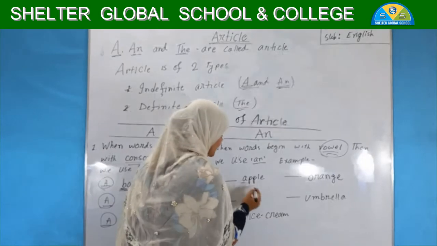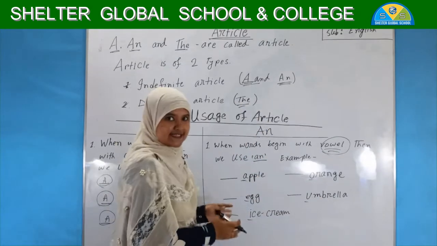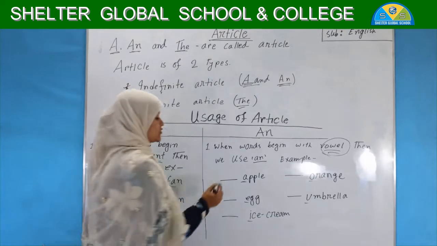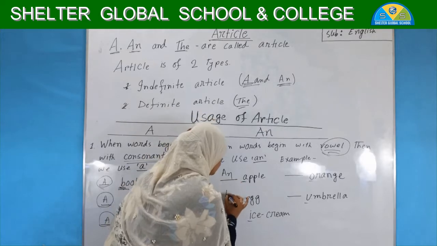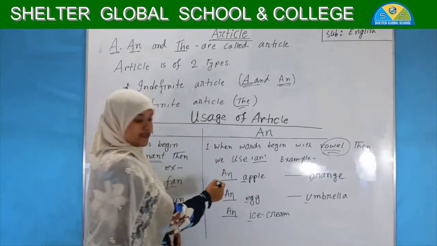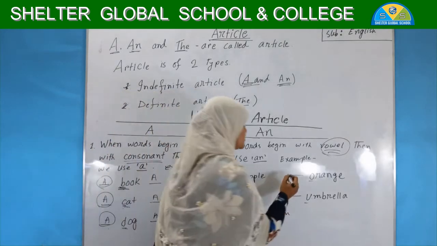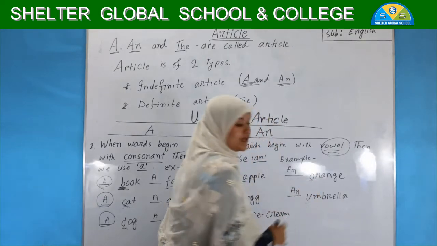As the words start with vowels, I have to fill the blanks with an. See, an apple, an egg, an ice cream, same as an orange and an umbrella.